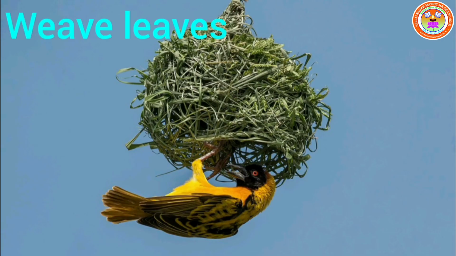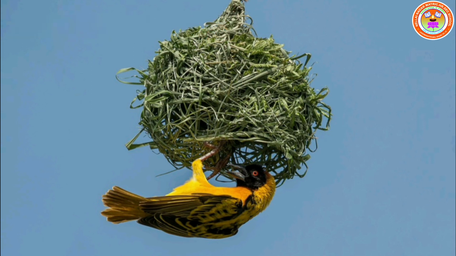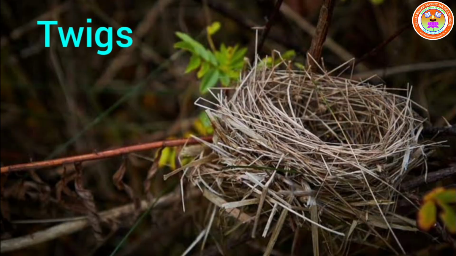Some weave leaves. Weave means interconnecting the leaves to make the nest. Some use twigs. Twigs are the small branches of a tree. So using those small branches, they will build their nest.